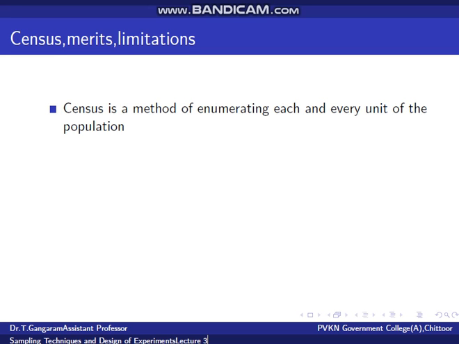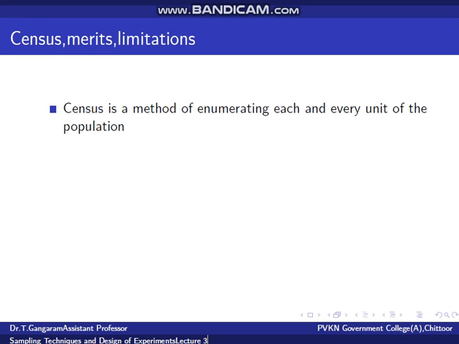First, let us look into census, its merits and limitations. Census is a method of enumerating each and every unit of the population. Whereas in sampling, we inquire about only a selected number of units. That is, a fraction of population is studied in sampling, whereas in census, we study each and every unit of the population.